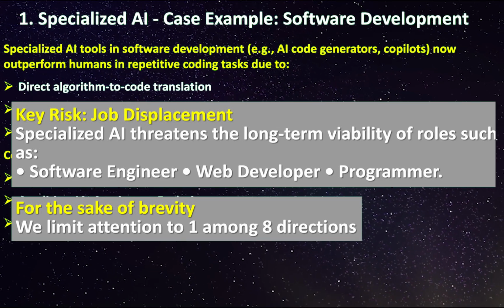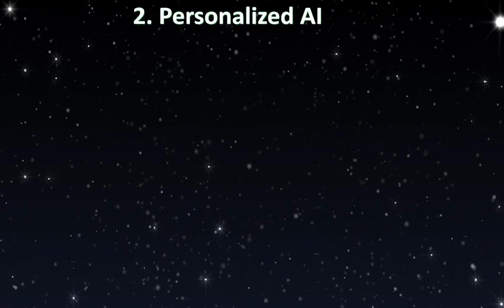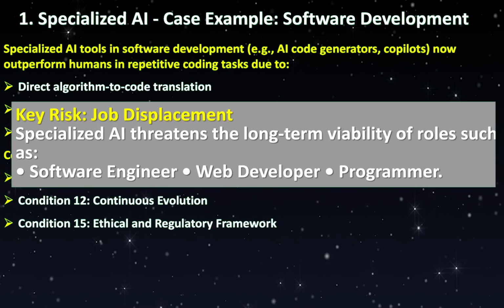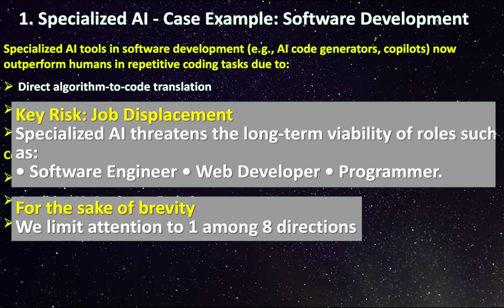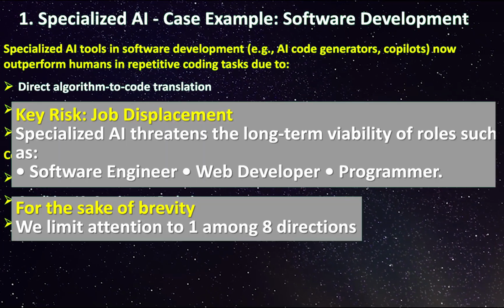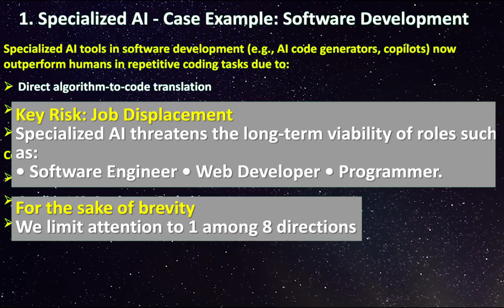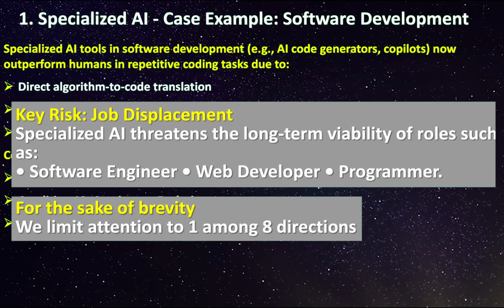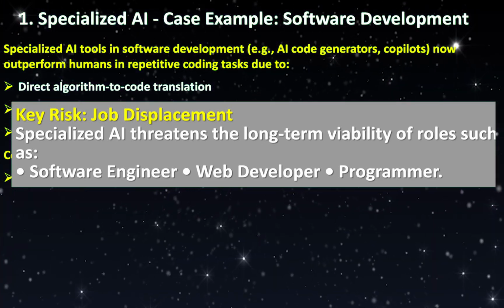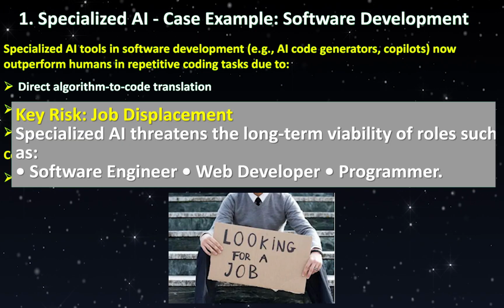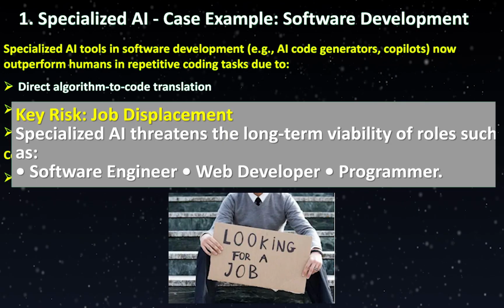Specialized AI systems are designed to solve specific, well-defined problems with high efficiency. In software development, AI-powered tools can now translate algorithms directly into code, search online repositories like GitHub or Stack Overflow, and synthesize patterns from massive code bases to generate fast, reliable results. These tools excel in speed and consistency, often outperforming human programmers in routine and structured tasks. But this strength introduces a critical risk: the potential disappearance of traditional programming jobs. Roles such as software engineer, web developer, and application programmer may be significantly reduced or redefined.